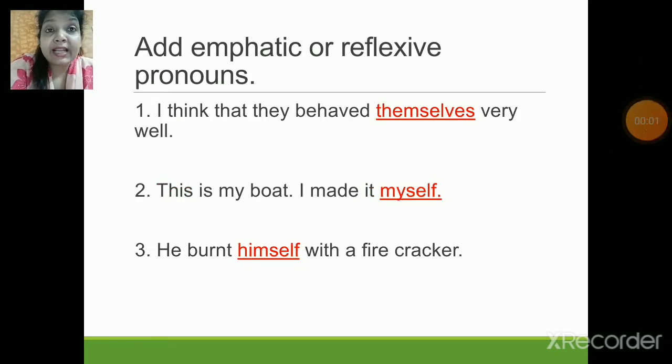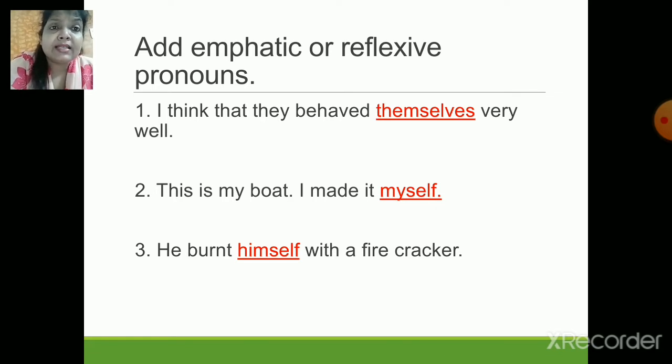Now children, in the next activity, you need to add emphatic or reflexive pronoun. So it's very easy and let us do it quickly. The first one is, I think that they behaved dash very well. That means, I think that they behaved themselves very well. That's right.